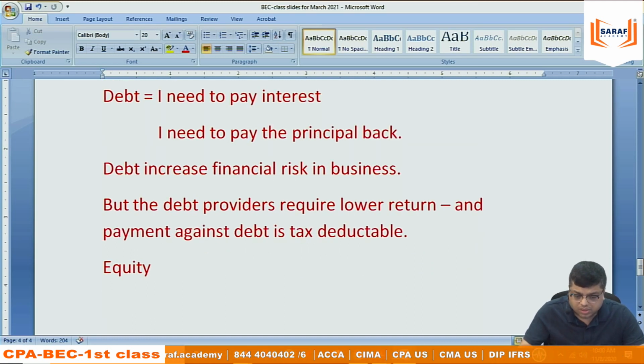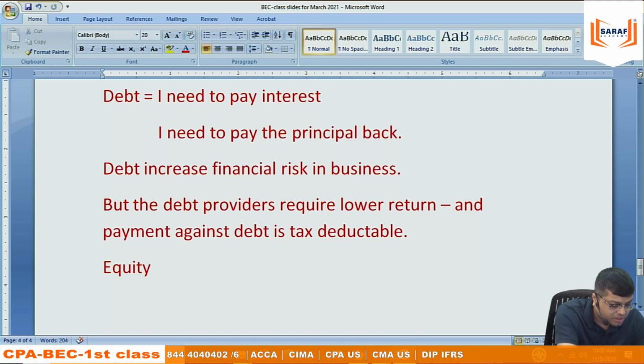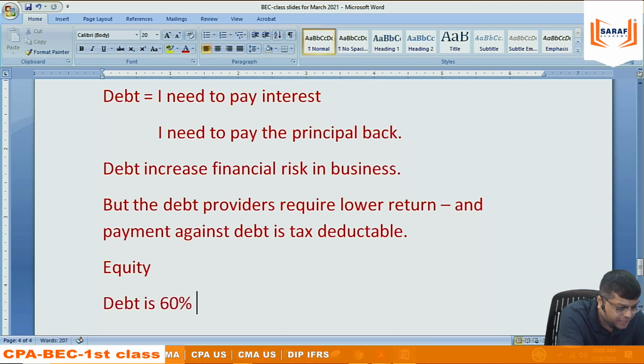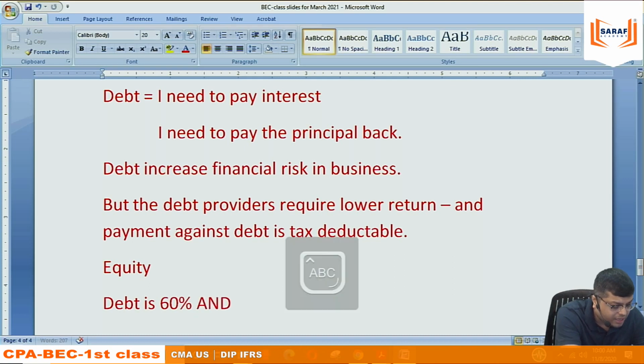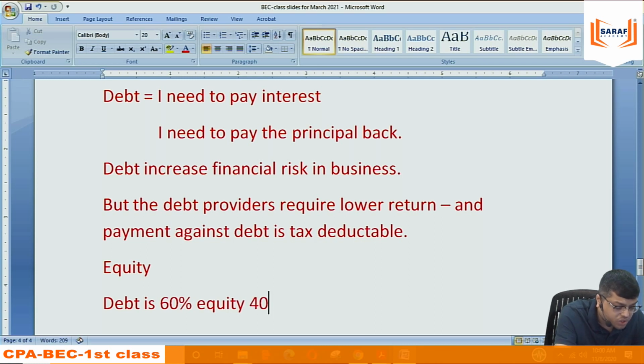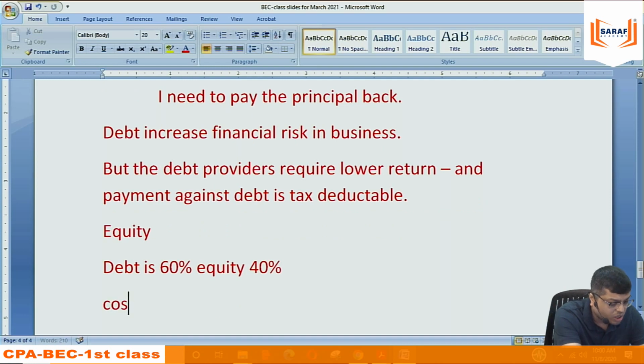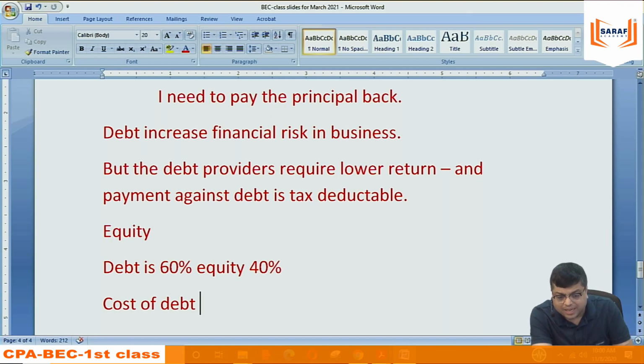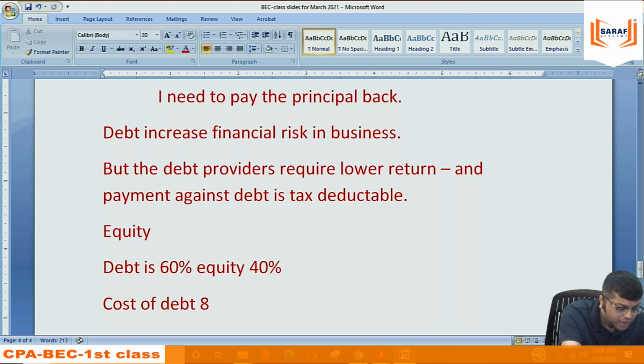Now, suppose in Saraf Academy, debt is 60% and equity is 40%. Cost of debt, meaning whatever I need to pay to the debt holder after getting the tax benefit, is say 8%.